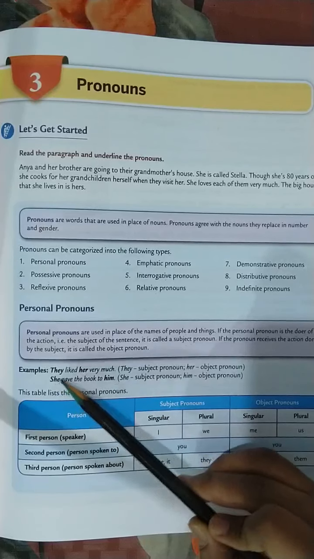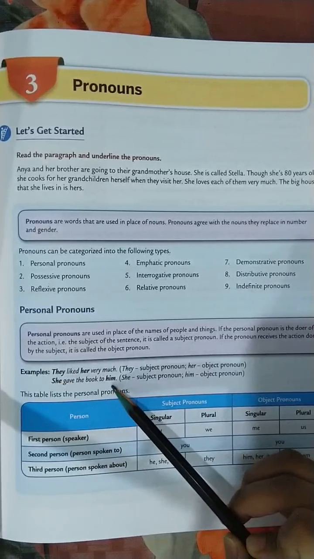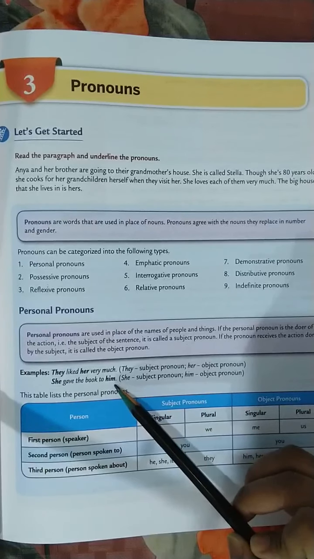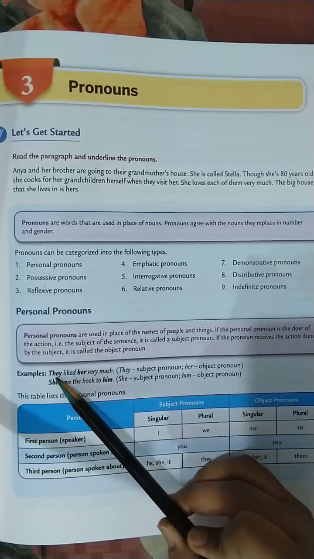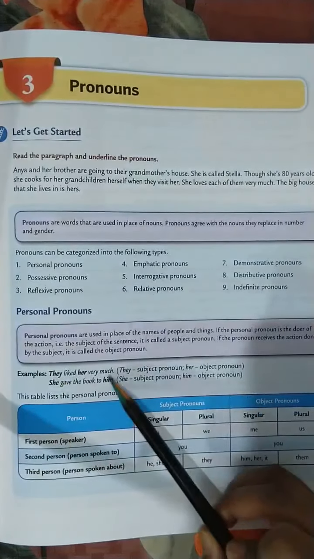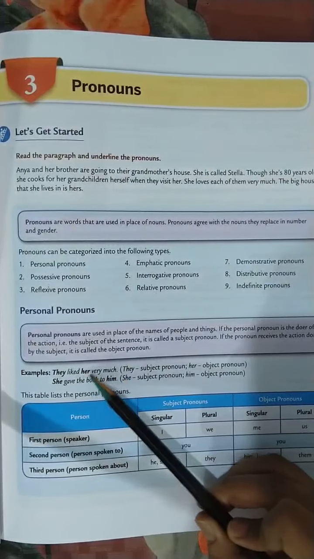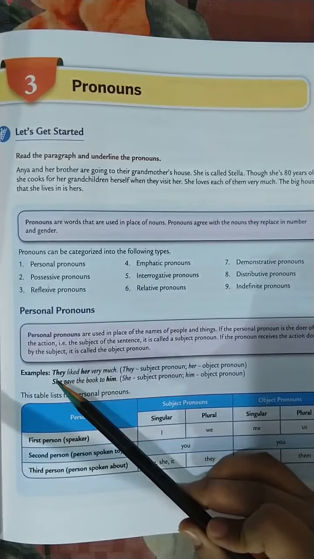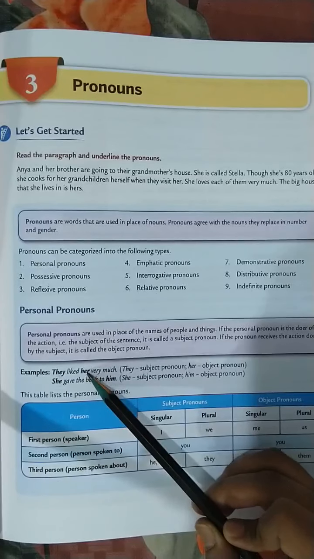She is the subject pronoun and him is the object pronoun. Here they are the doers of the action, so they are called subjects, and here this pronoun is receiving the action done by the subject, so it is called an object pronoun.